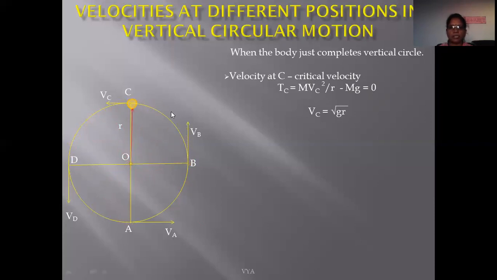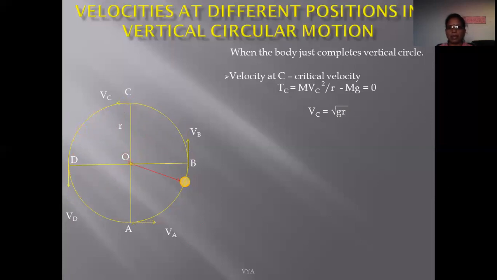That is, the minimum velocity at top position is equal to square root gr. Whenever any particle is performing vertical circular motion, the velocity of this particle at top position should be greater than or equal to this speed, but not less than this speed.